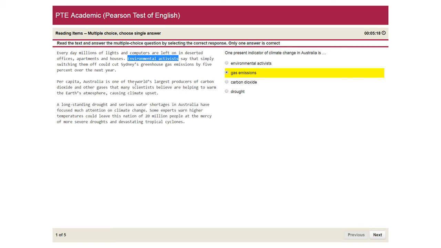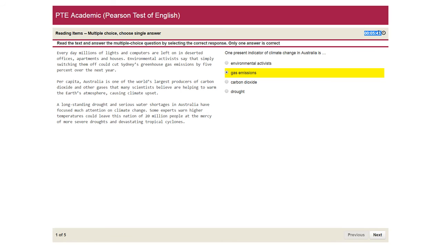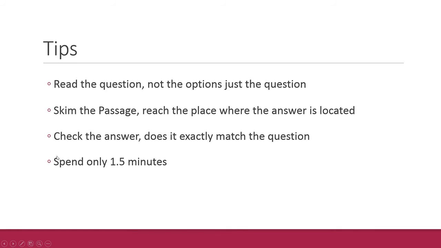Gas emission is our answer, because here is gas emission, here is carbon dioxide and other gases. Carbon dioxide is also a gas, so this should fall under this. Drought cannot be the reason because drought is the impact of the climate change. So this should definitely be our answer, and we should only spend 1.5 minutes, but I spent over 5 minutes. But I was explaining the passage, so you should remember to only spend 1.5 minutes on such a question and not spend more than that.